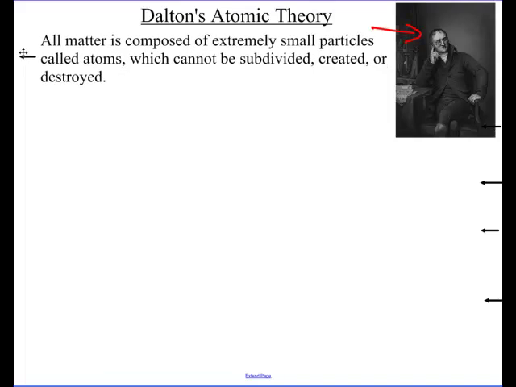All matter is composed of extremely small particles called atoms. He took that idea from the Greeks that everything's made up of atoms. Then he was saying that atoms can't be subdivided, created, or destroyed. Basically, you can't break them into little bitty pieces. That was based on the law of conservation of mass. The chemists were finding out that before and after the reaction weighed the same. So that's his first part.